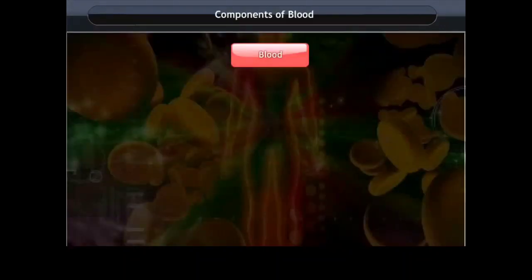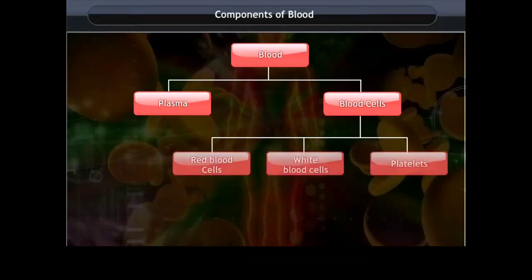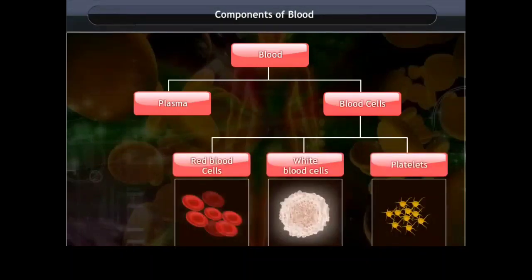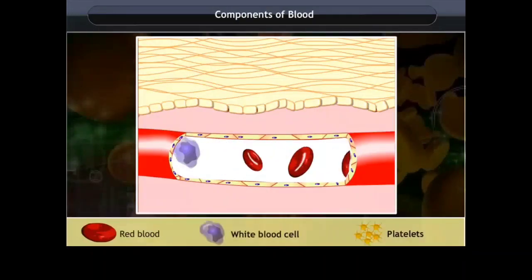Components of blood. Blood is a fluid that contains blood cells and plasma. Plasma is the fluid part, while the cells are embedded in it. There are 3 types of blood cells. These are red blood cells, white blood cells, and platelets. Let us discuss about each type.